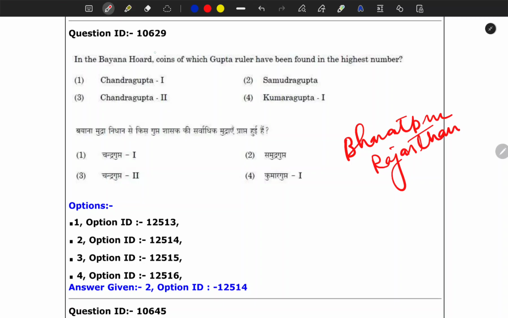See, if this particular hoard is very important for historians, they will ask different kinds of statements regarding this in the next papers.